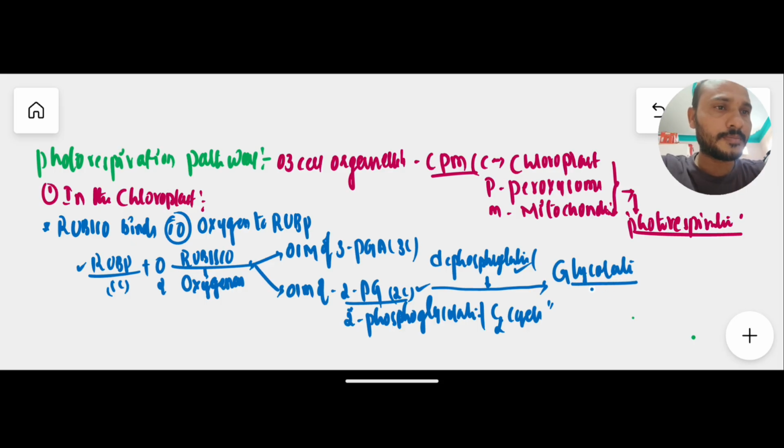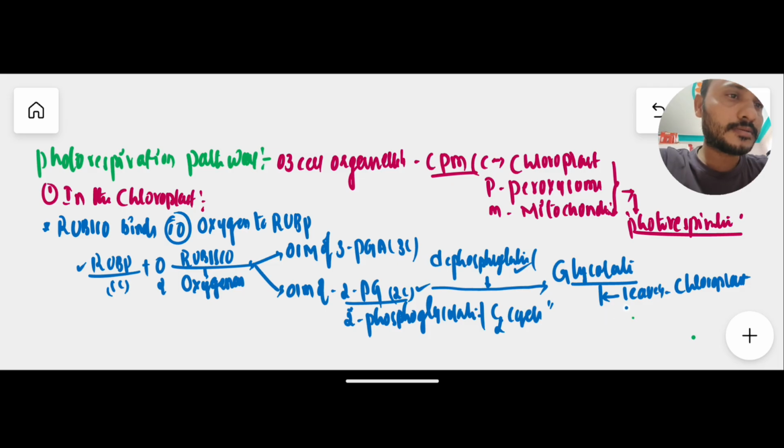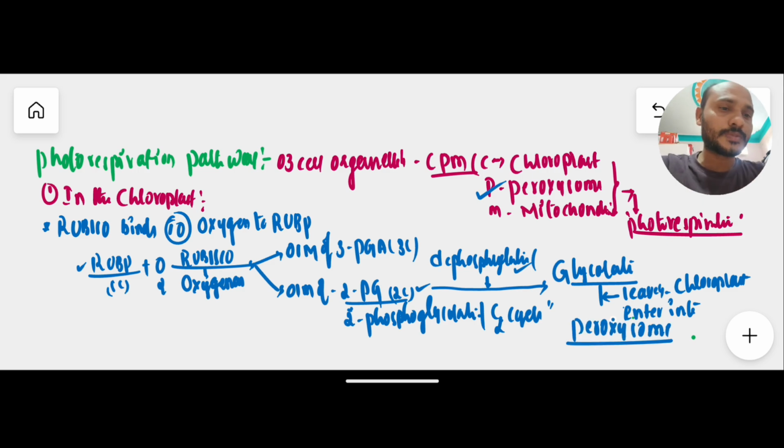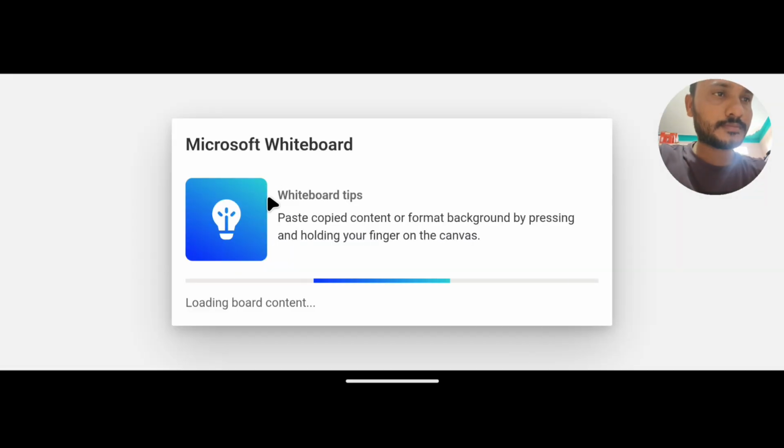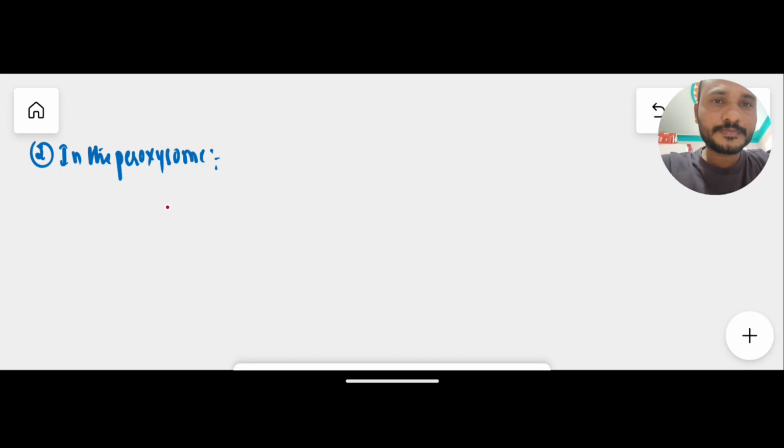Very important: the formed glycolate then leaves the chloroplast and enters into the next cell organelle, that is the peroxisome. Now we'll discuss what happens to this glycolate in the peroxisome. So in the peroxisome, the second step.